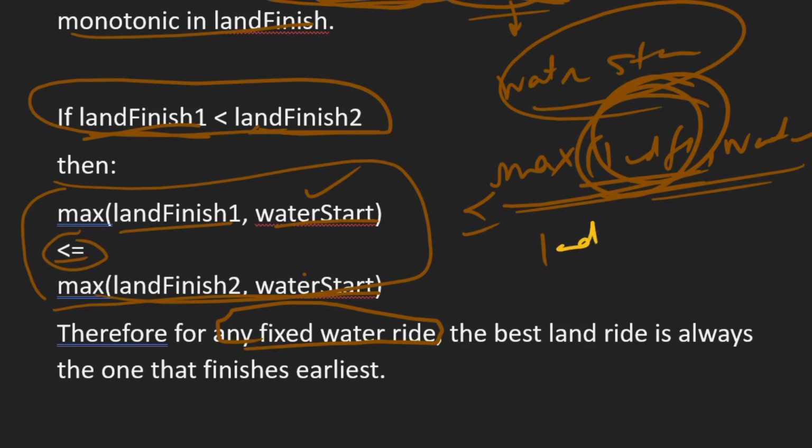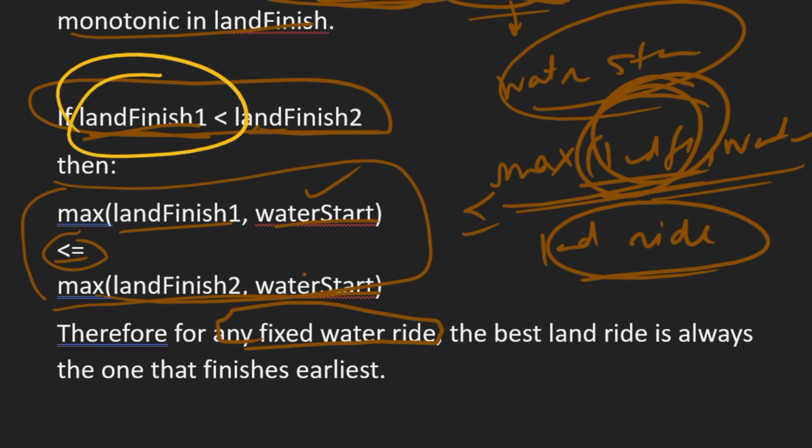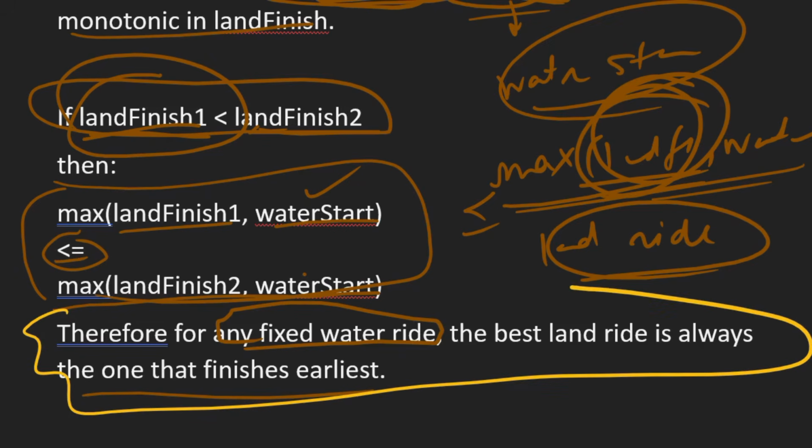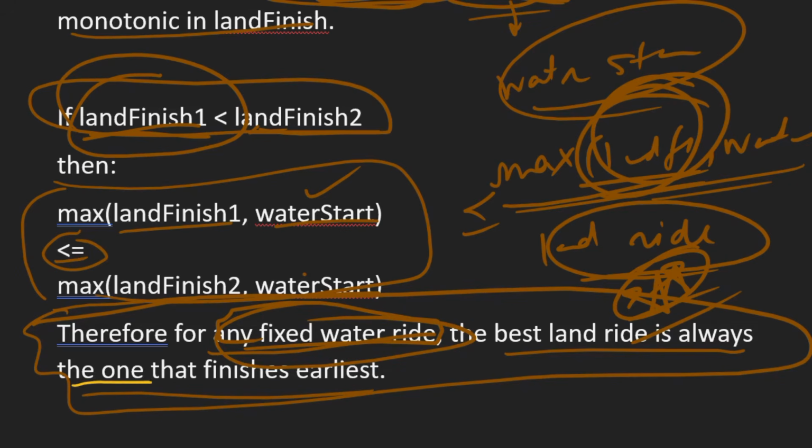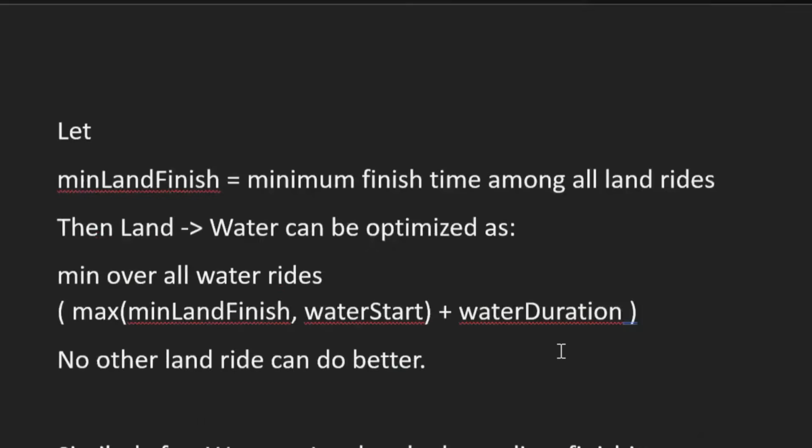So the main point that we get from here is that for any fixed water ride, the best land ride is always the one which finishes the earliest. This is the most important point for our approach. I repeat again, for any fixed water ride, the best land ride is always the one that finishes the earliest, right?